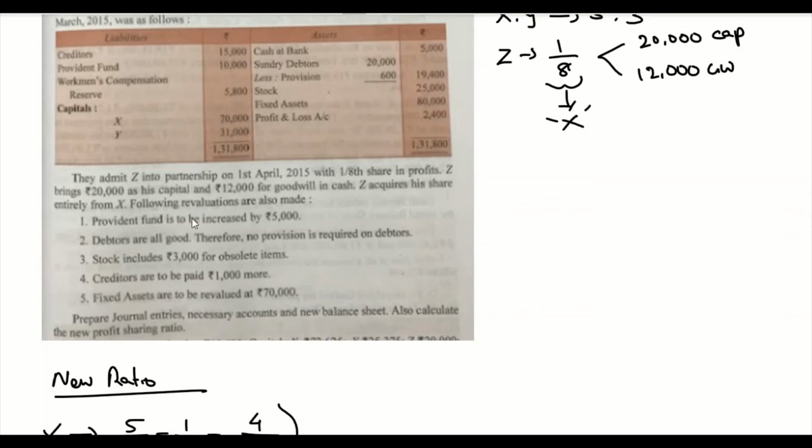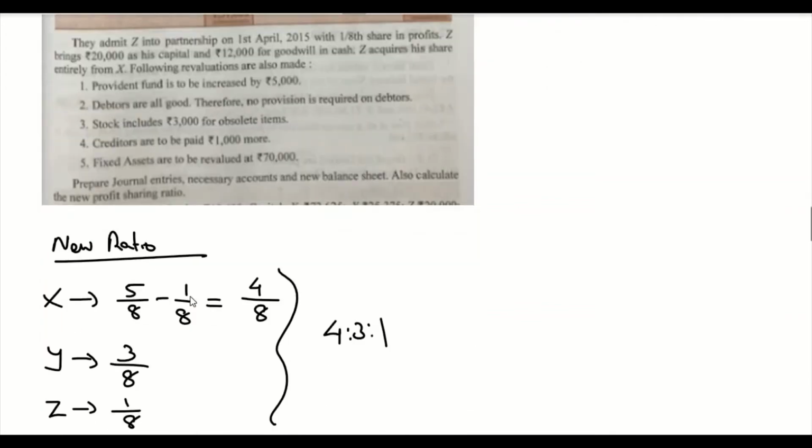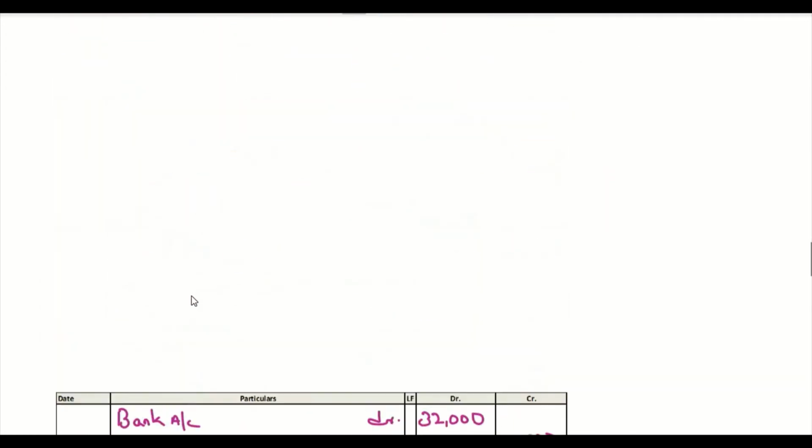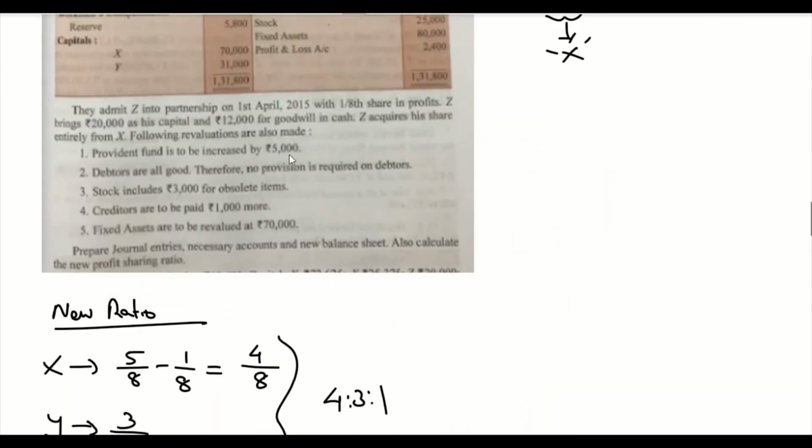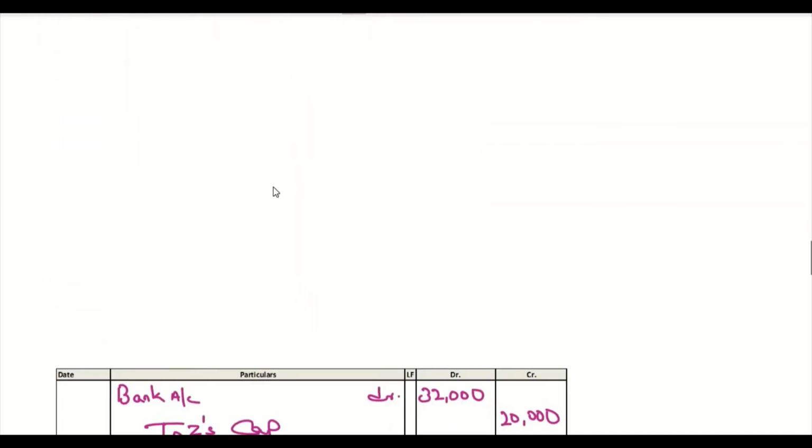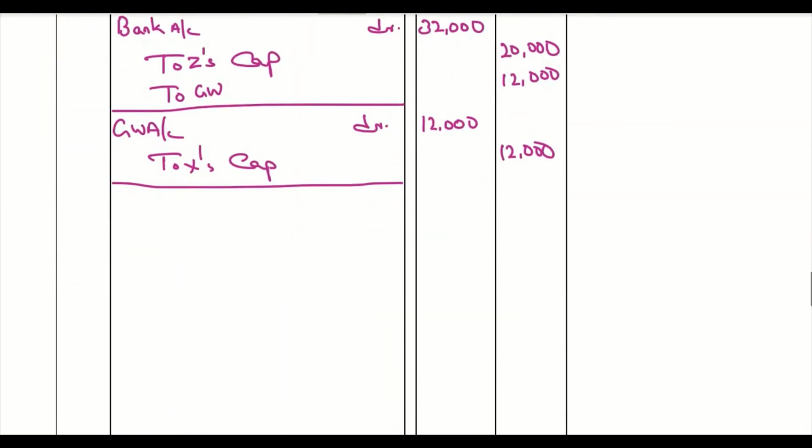It's 600. Let's try to pass all these adjustments in a single journal entry. First thing is provident fund to be increased by 5,000. When a provident fund has to be increased, the provident fund has to be credited. So I will mention to provident fund 5,000.